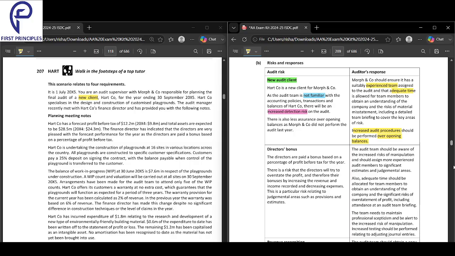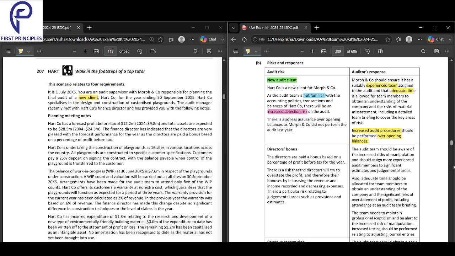Then they should do increased procedures for opening balances of the new client. Opening balances means previous year's closing balance. You have to do audit procedures on them, and you have to dedicate sufficient time to understand the company. Adequate time should be devoted to understanding the company. Good job.